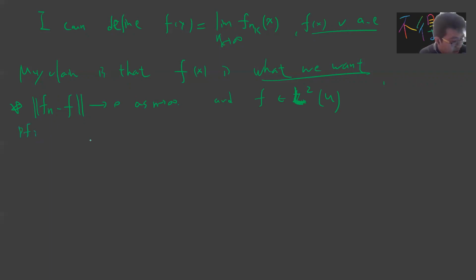Okay. This is simple, right? Because let's consider f minus f_{n_k}. If somebody gives you epsilon greater than 0, you choose n_k greater than n, and then you consider the integral of |f minus f_{n_k}| squared d mu of x.